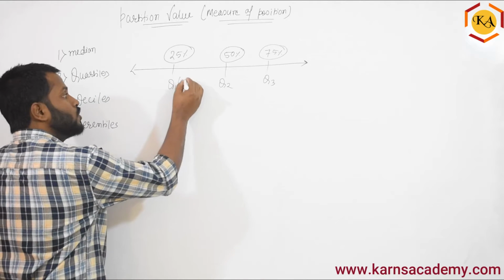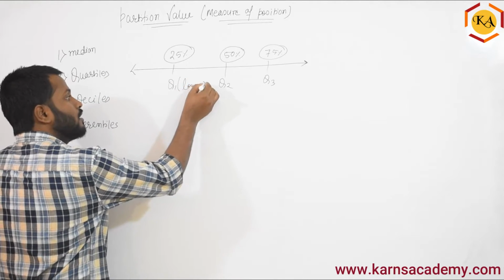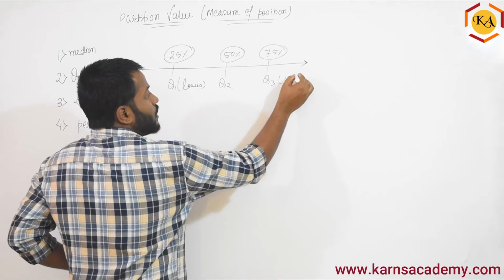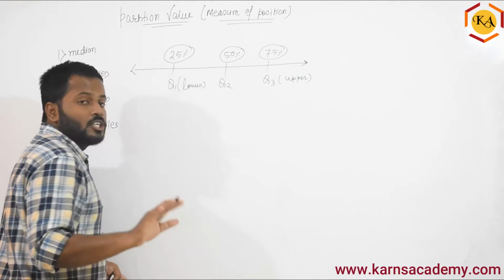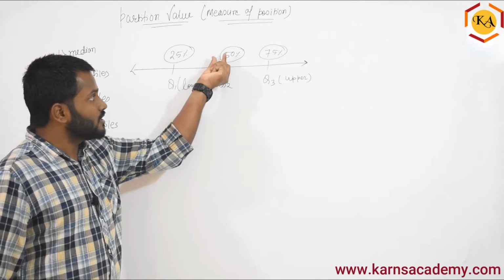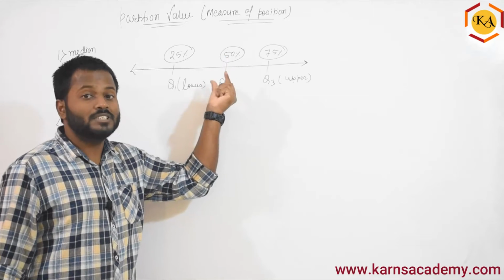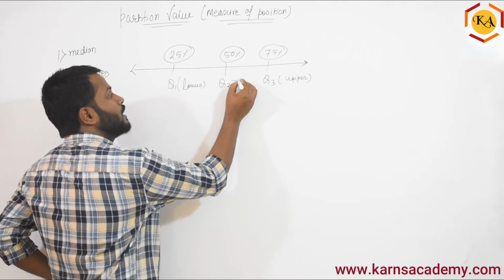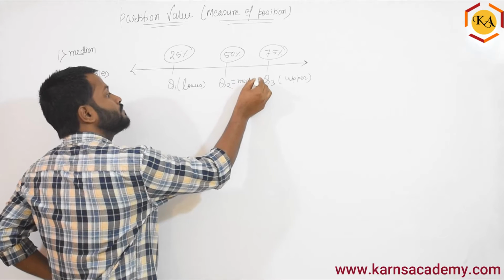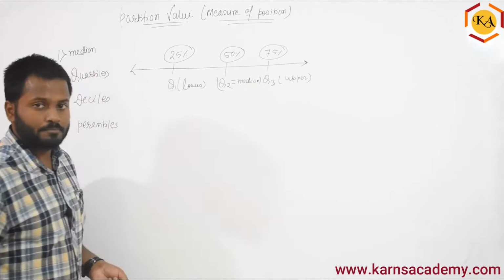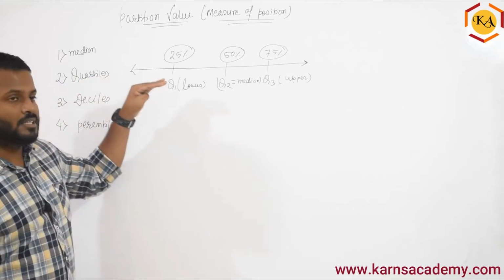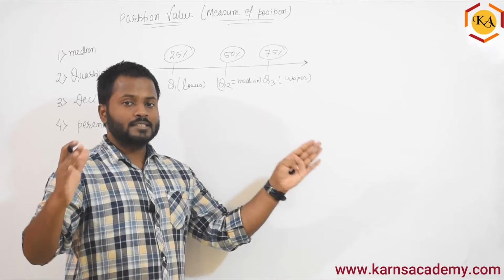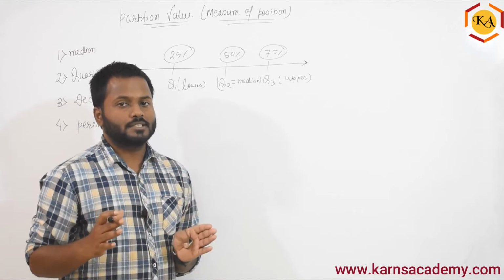Q1 is also called the lower quartile, Q3 we call the upper quartile, and you can see Q2 is nothing but exactly half of the data, which is equivalent to the median. So Q2 is also called the median. This is how you have to remember. Basically, a quartile divides all the data into 4 equal parts.